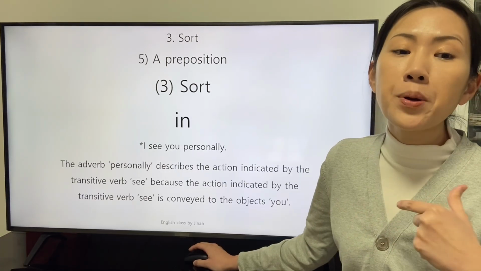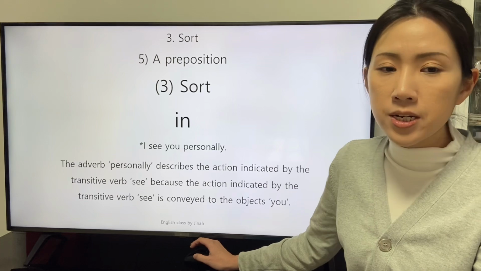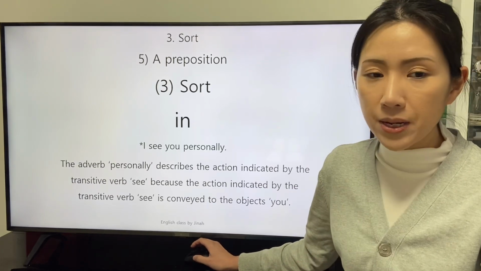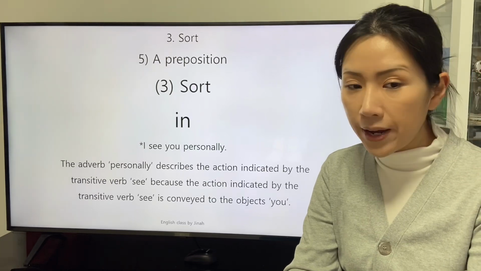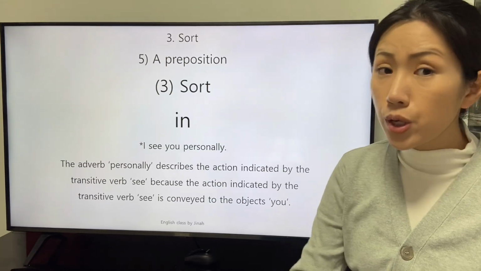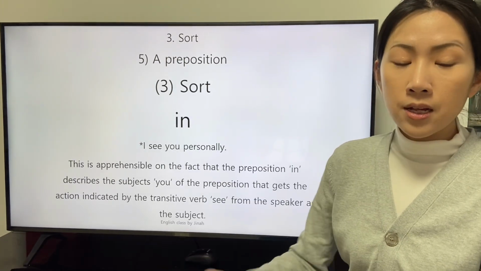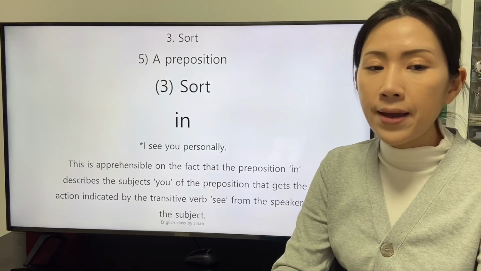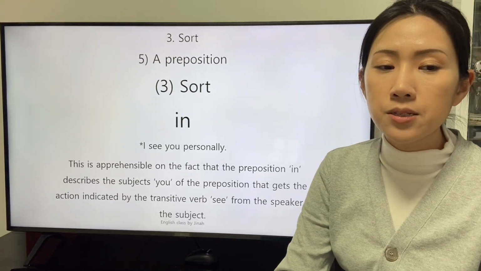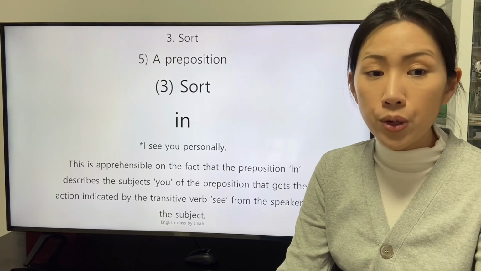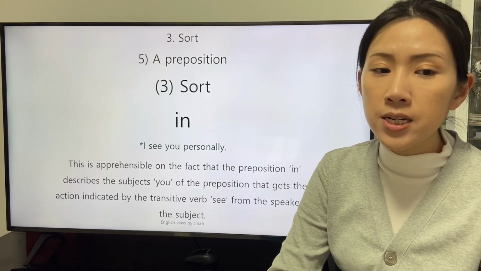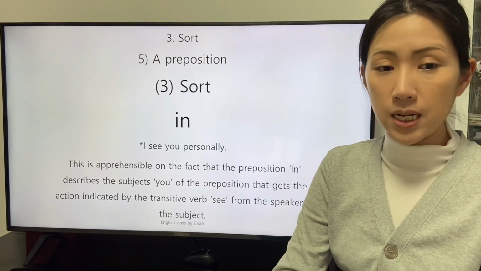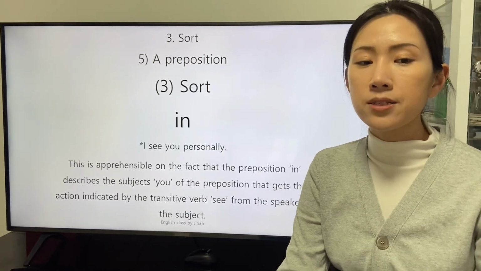The adverb personally describes the action indicated by the transitive verb see because the action indicated by the transitive verb see is conveyed to the object you. This is apprehensible on the fact that the preposition in describes the subject, you, of the preposition that gets the action indicated by the transitive verb see from the speaker as the subject.